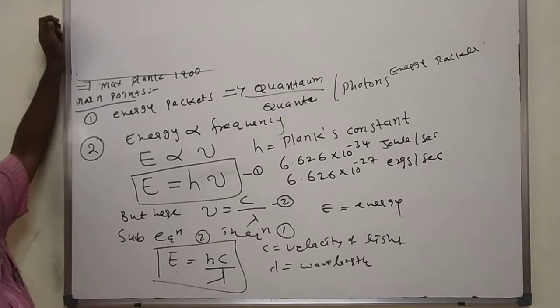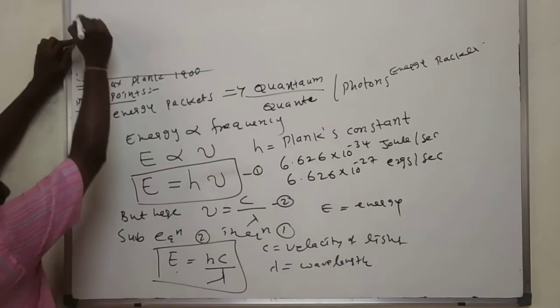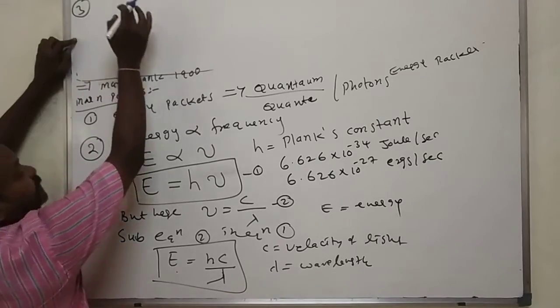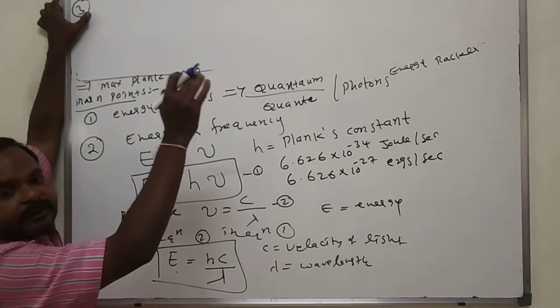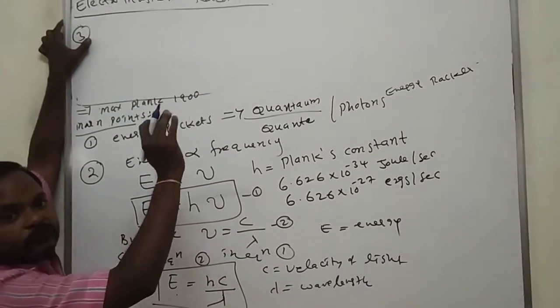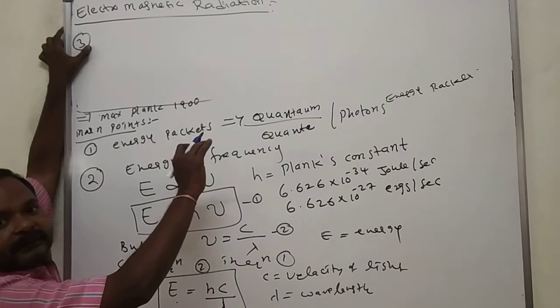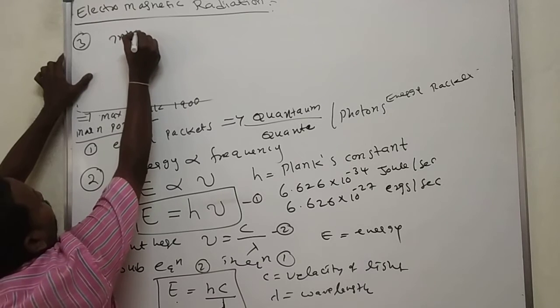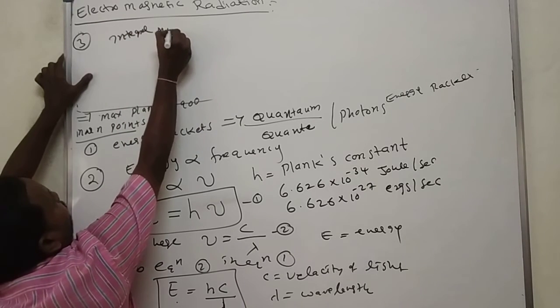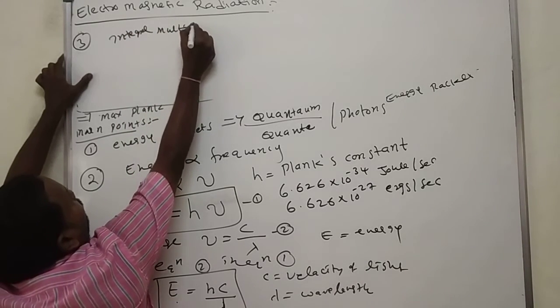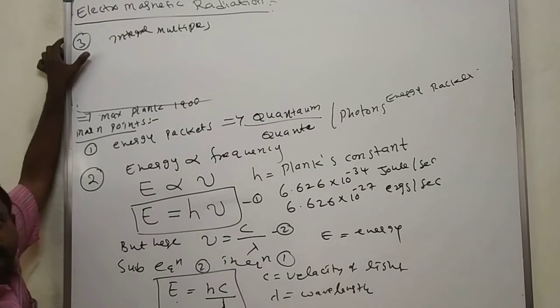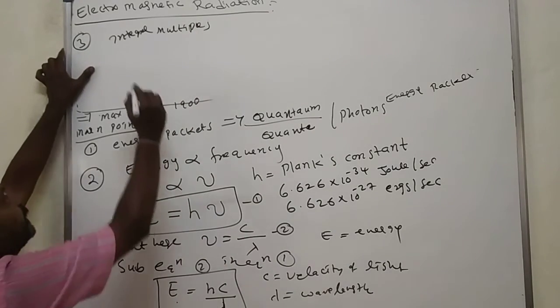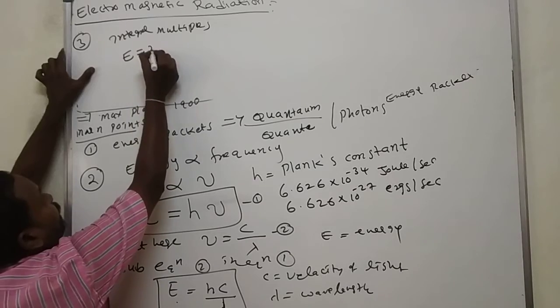Okay, E is equal to h nu now. The third point: the energy was released from the source by integral multiples only. That means it follows this principle.